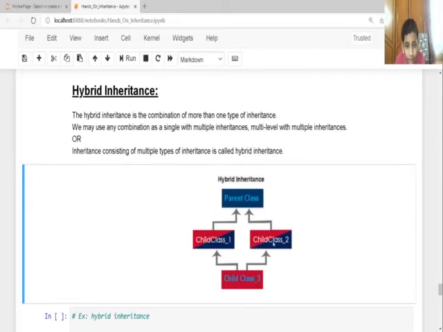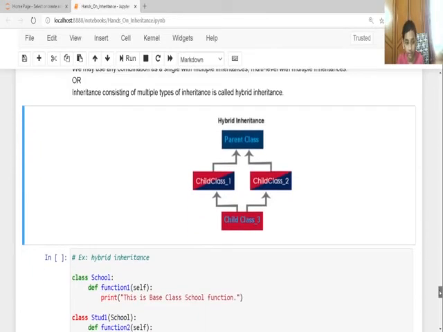So your child class 1 and child class 2 are inherited from one parent class. So this is a hierarchical inheritance. But child class 3 is inheriting from child class 1 and child class 2. So this is multiple inheritance. So as I said, when multiple inheritance is combined with another type in one inheritance, it is called hybrid inheritance. So here hierarchical inheritance plus multiple inheritance is coming right here. So it's hybrid inheritance. Let me show you one example of a hybrid inheritance.